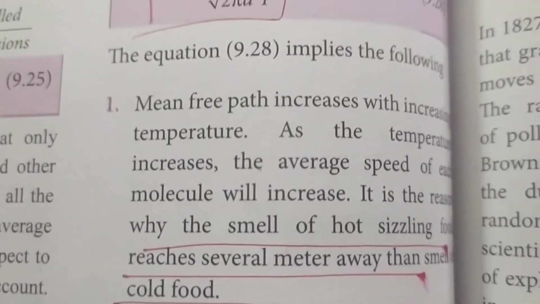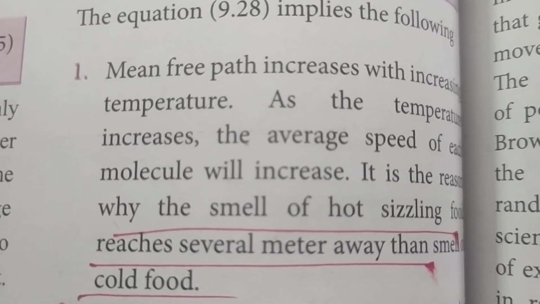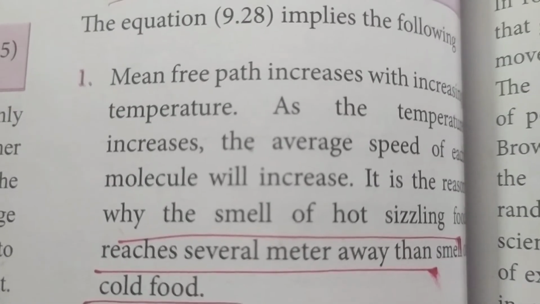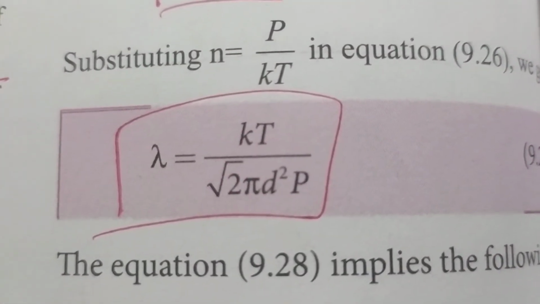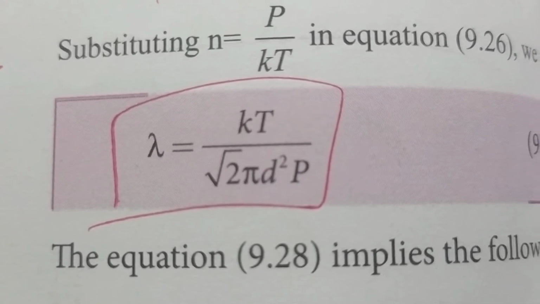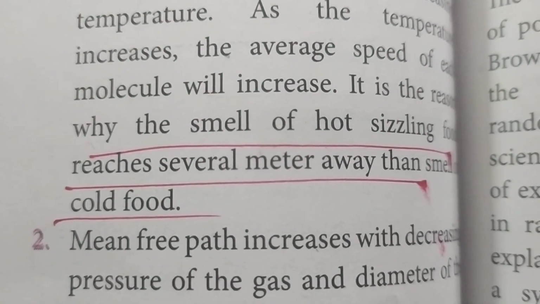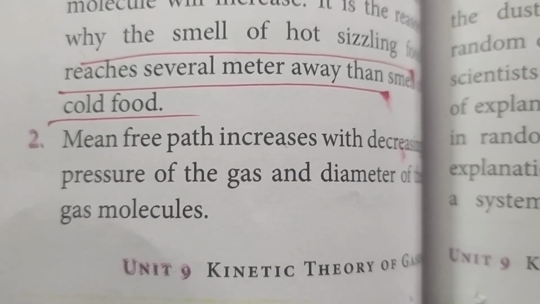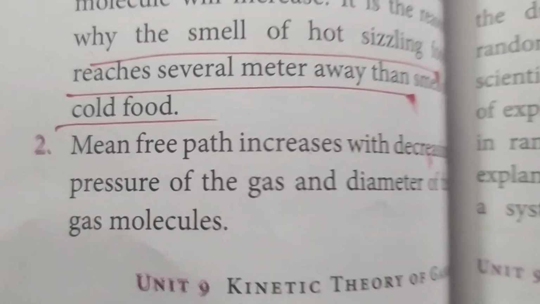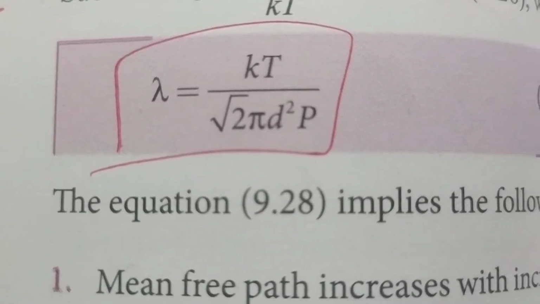From this you can say that, take the smell of hot sizzling food. The smell of the hot sizzling food will reach us easily, because as the temperature increases, the speed of the molecule also increases. Lambda is directly proportional to temperature from this formula. So when the temperature increases, the mean free path also increases. So the smell of hot sizzling food will reach us more easily than that of cold food. Also the mean free path increases with a decrease in pressure of the gas and diameter of the gas molecules, because lambda is inversely proportional to d and P.